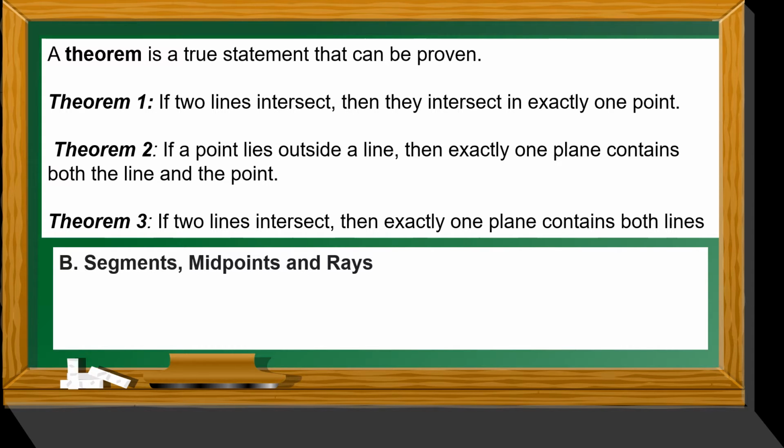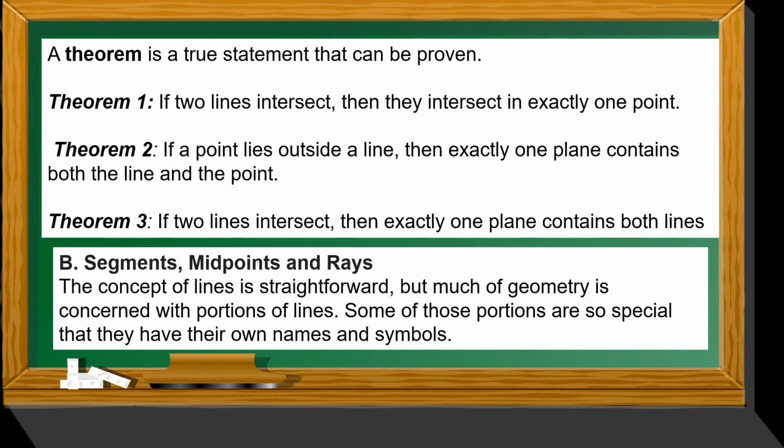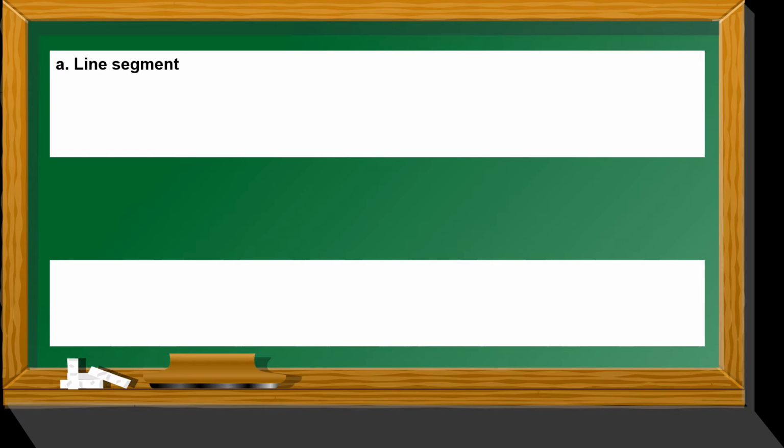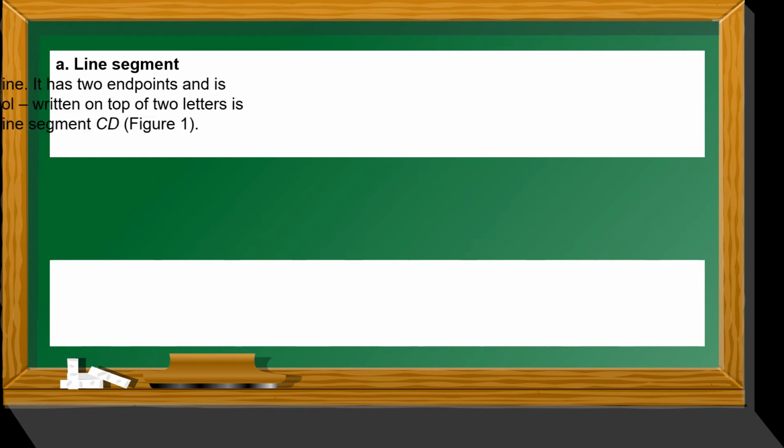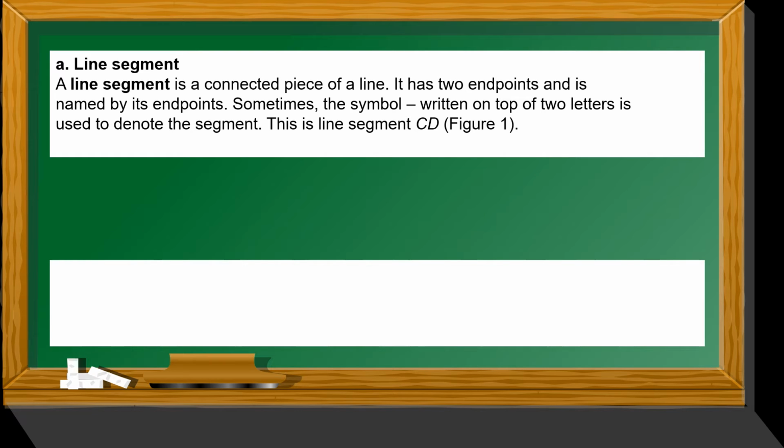Letter B, the topic would be segments, midpoints, and rays. The concept of lines is straightforward, but much of geometry is concerned with portions of lines. Some of those portions are so special that they have their own names and symbols. So we have first, or letter A, the line segment. It is a connected piece of a line. It has 2 endpoints and is named by its endpoints. Sometimes the symbol line written on top of 2 letters is used to denote the segment.